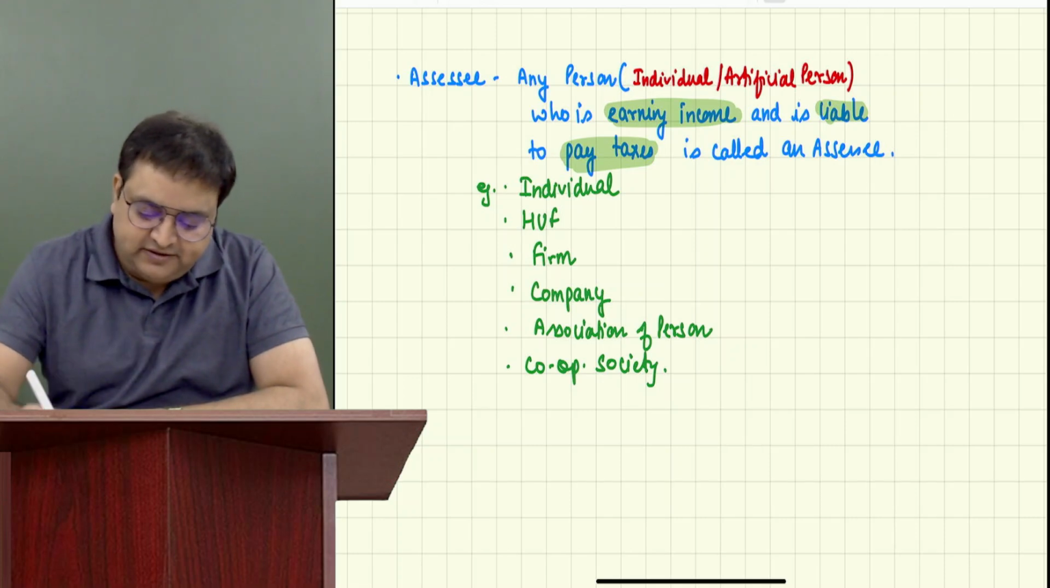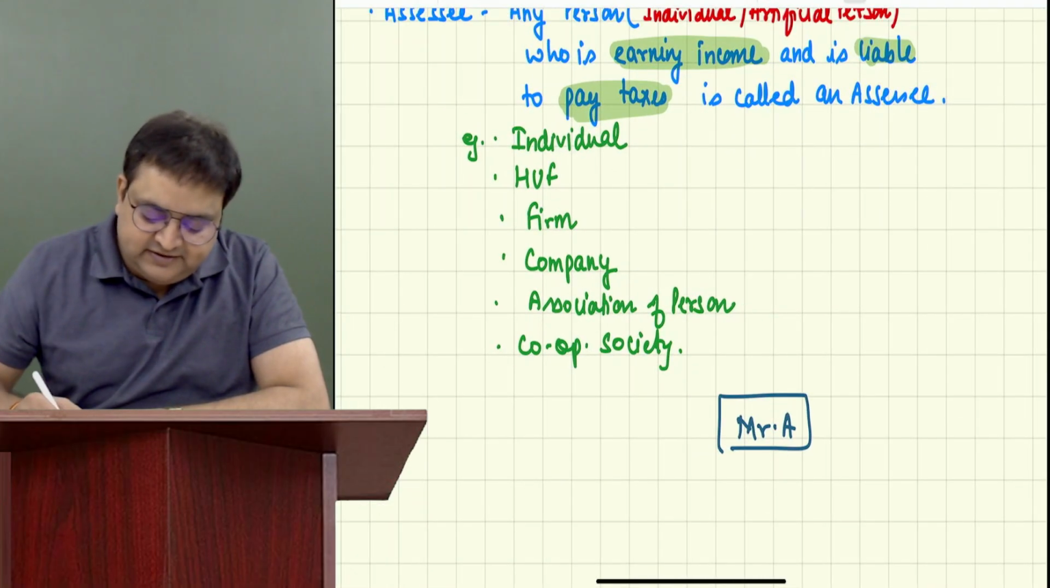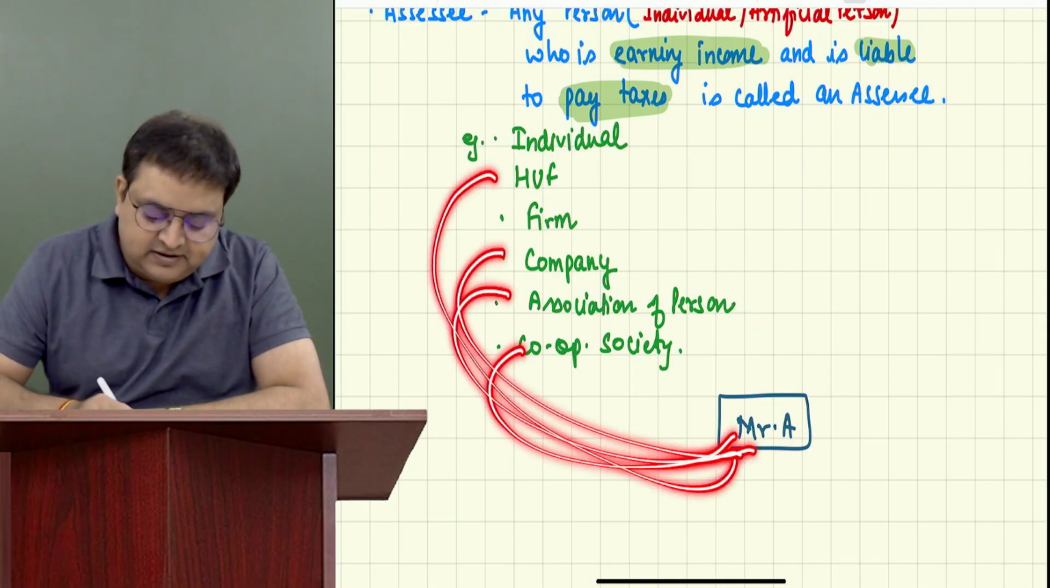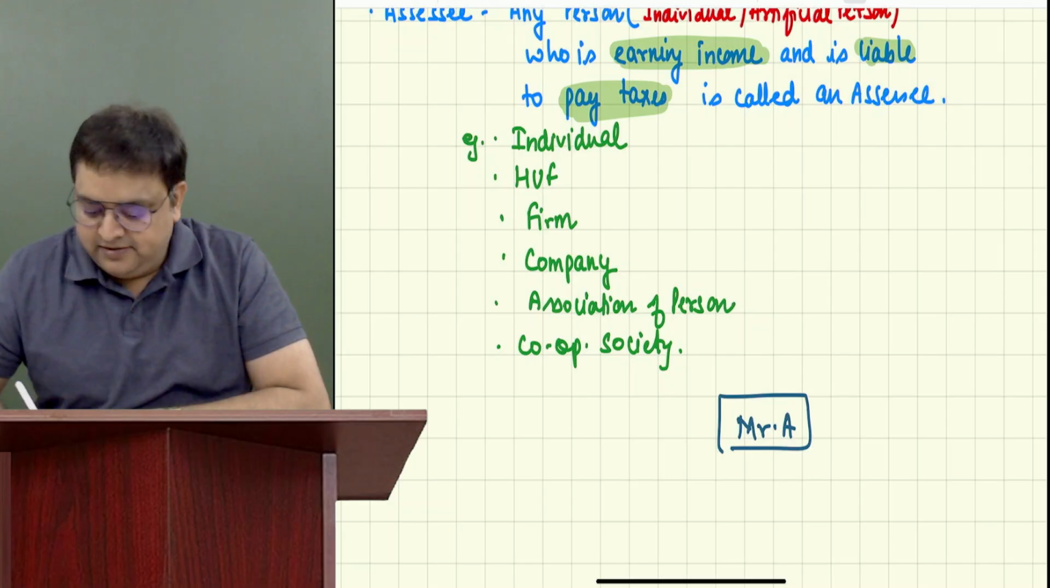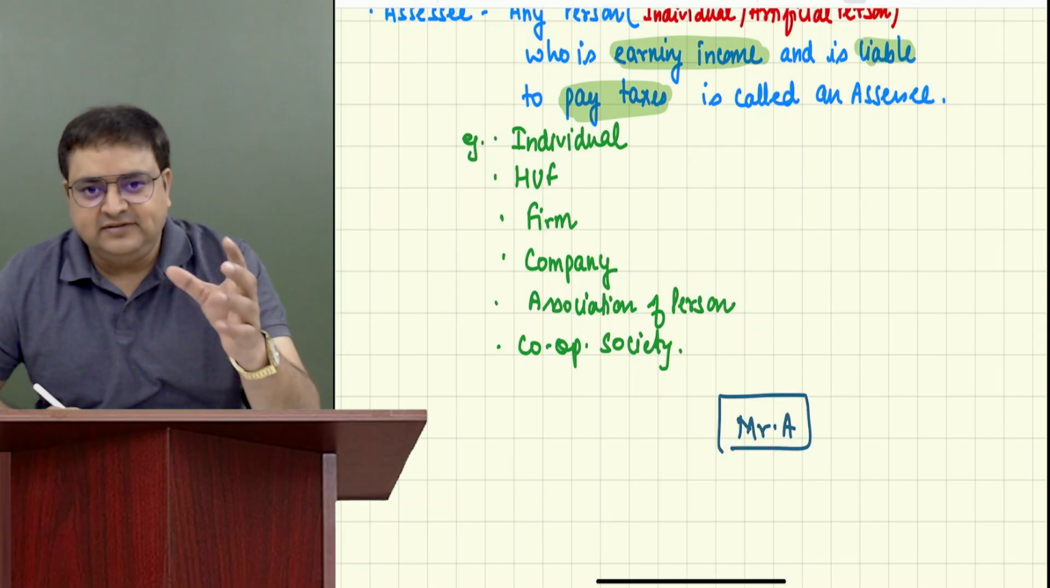A. Don't write this, guys. Let's say there is a person, Mr. A. First of all, tell me what type of assessee is he? Is he a cooperative society? Is he an AOP? Is he a company? Is he a HUF? Is he an individual? What type of assessee is he? Individual. Very good. When I have said Mr. A, so he is a natural person. So he's an individual assessee.